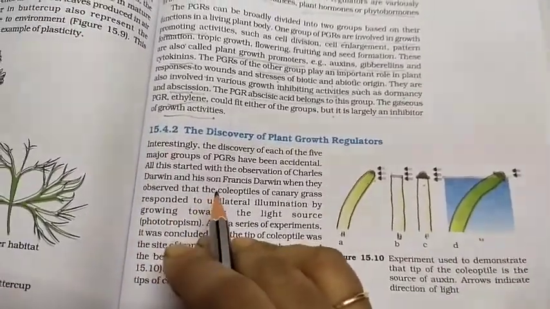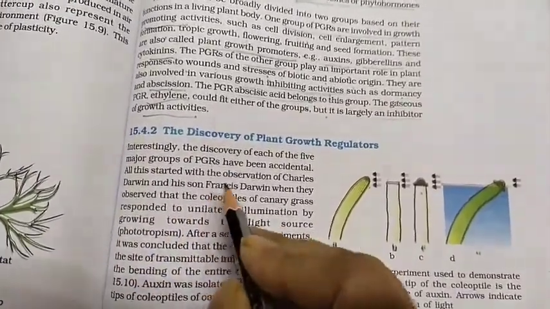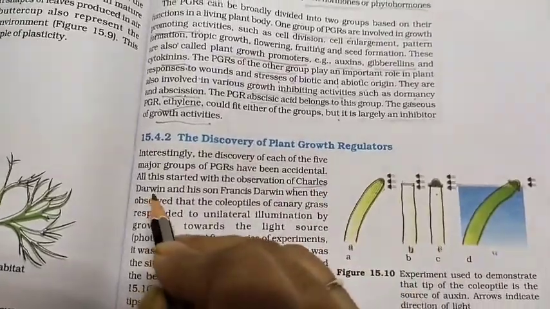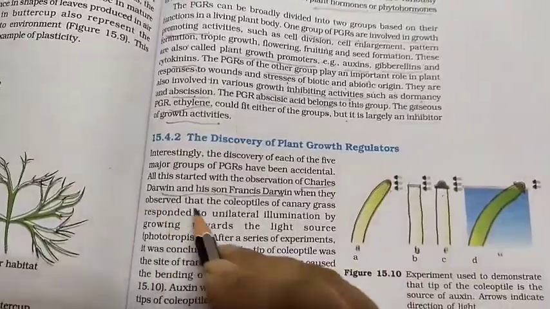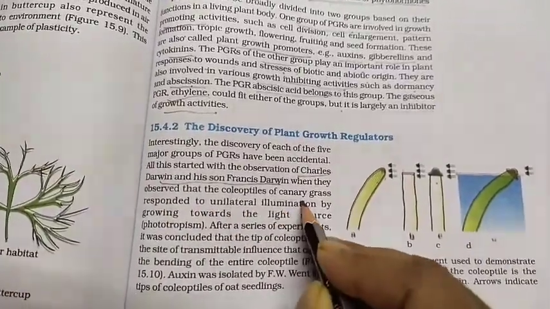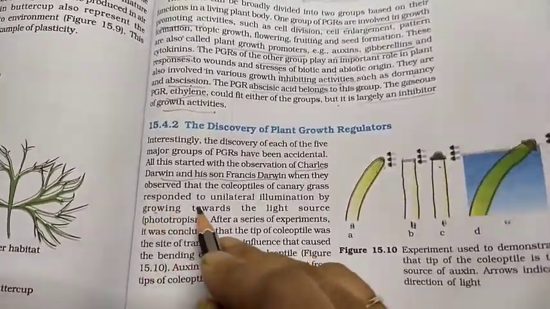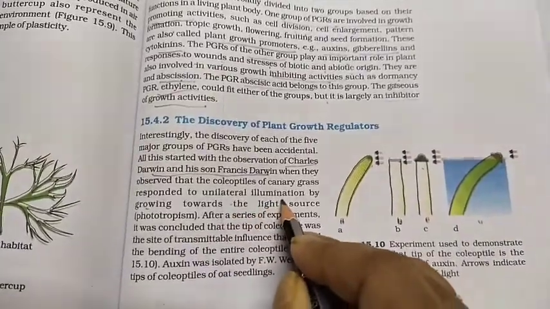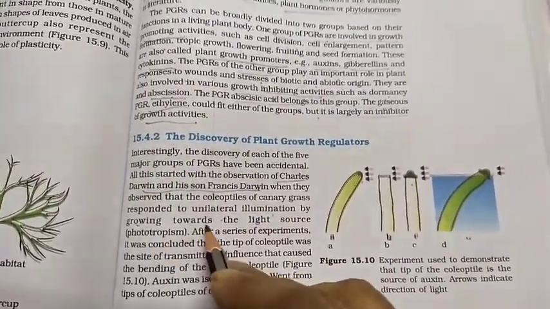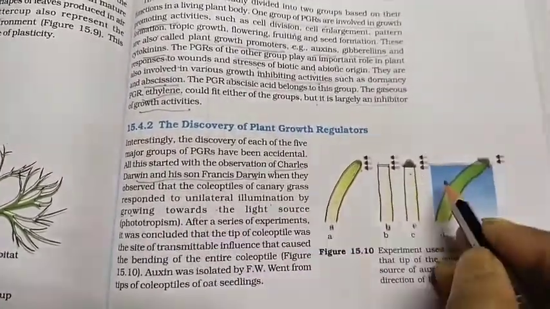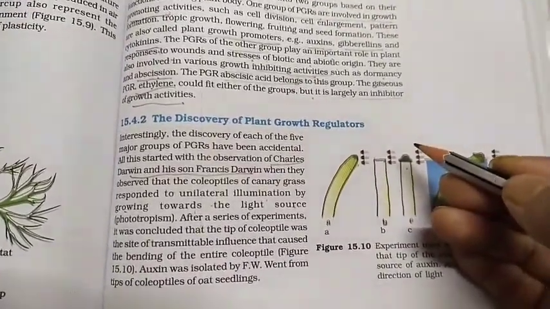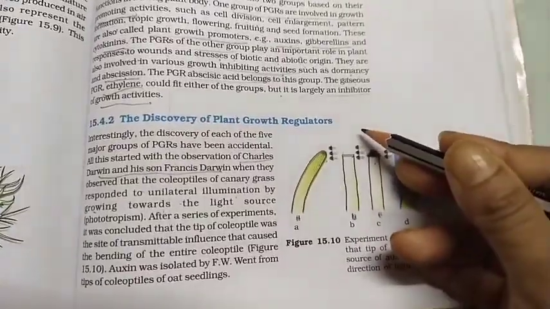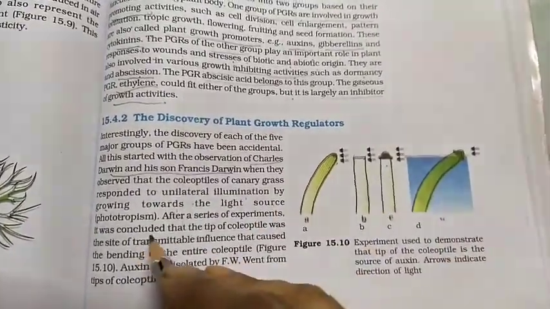Who actually discovered that? That is Charles Darwin and his son Francis Darwin. They observed that coleoptiles of canary grass responded to unilateral illumination by growing towards the light source, that is called phototropism. All of you know that. The plant parts showing their growth or movement towards the light source is called phototropism.